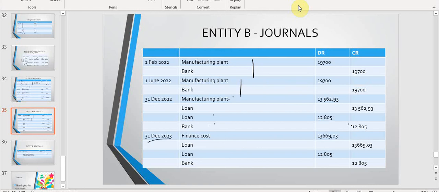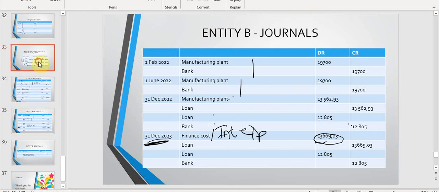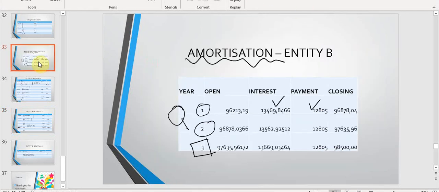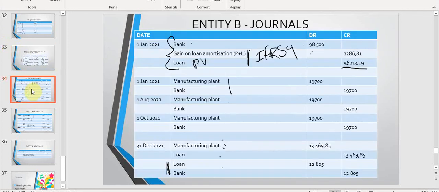Please note, in the third year, this asset is no longer a qualifying asset. So therefore, we now call this either finance cost or interest expense. And this amount will now be your interest expense in the third year, because it is only a qualifying asset for 2 years. Where did we find these amounts? I found them in my amortization table. So I accounted for these two amounts in my second year and these two amounts in the third year. Right, wonderful.